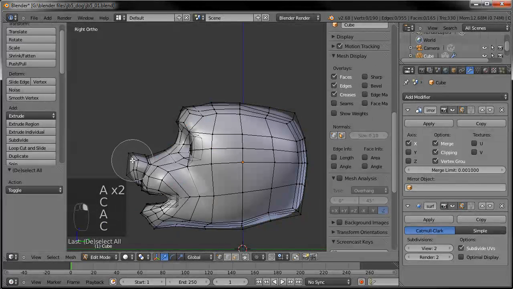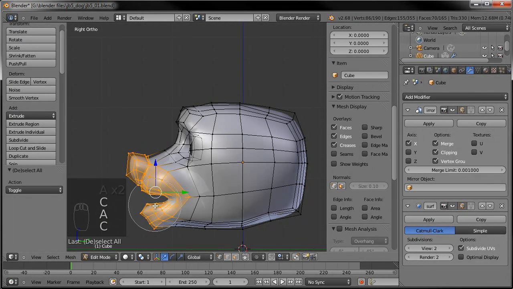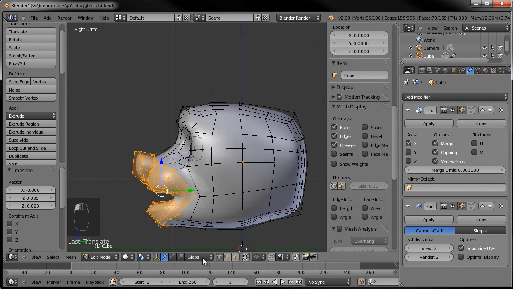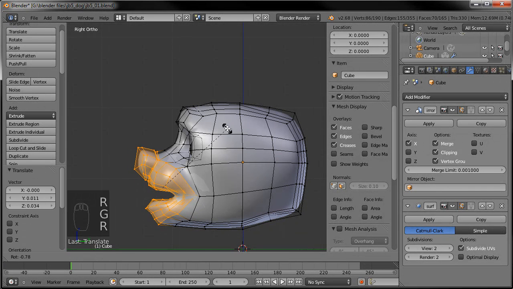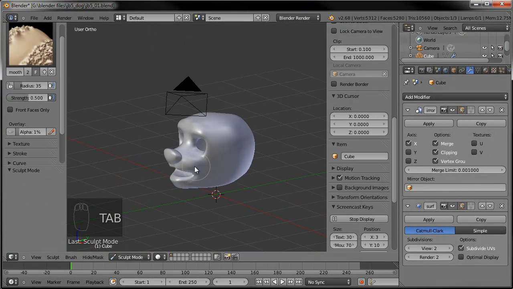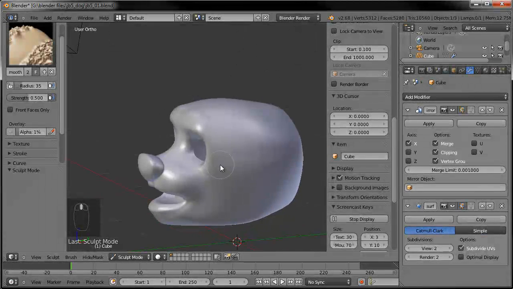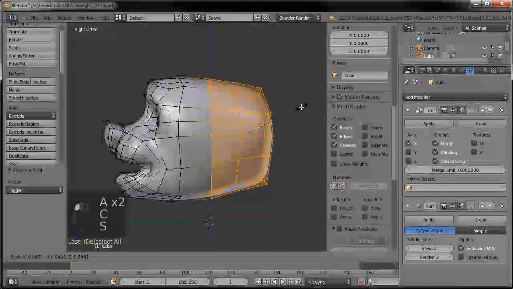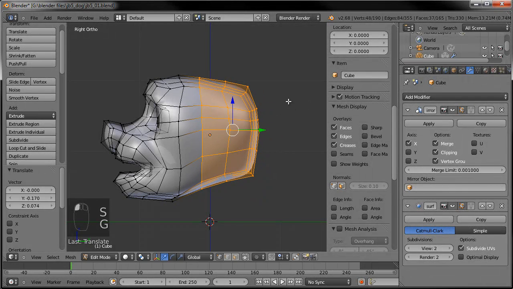I think it's sticking out a little too far. Let's just grab that and drag it back just a bit. And maybe lean it up a bit. Okay, so the face part of it is looking pretty good, I think. Let's make the rest of the head look just as good.